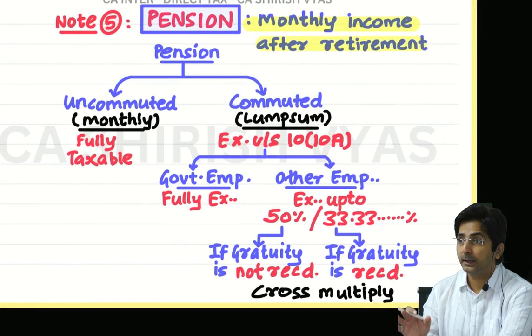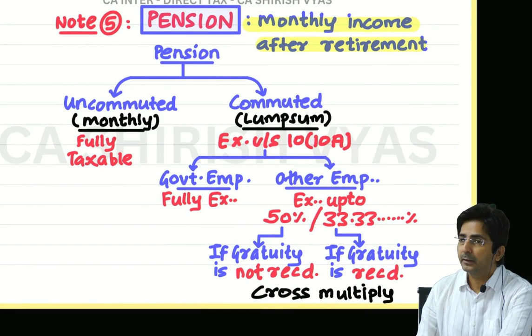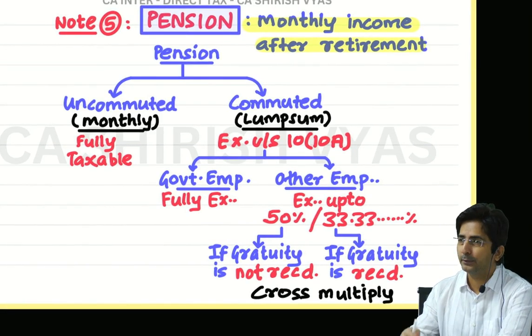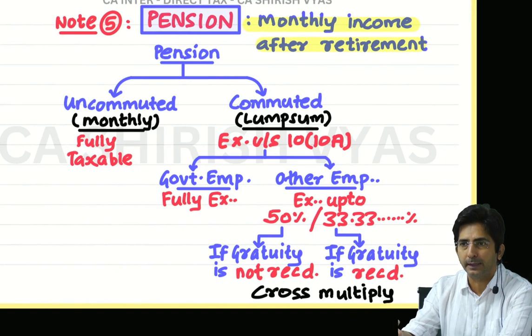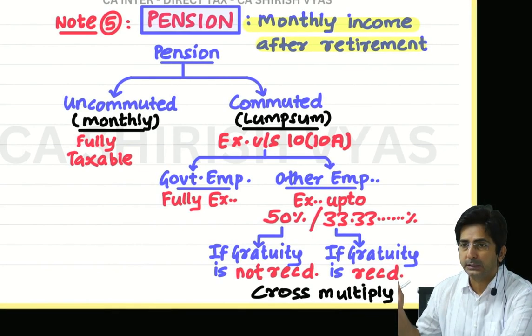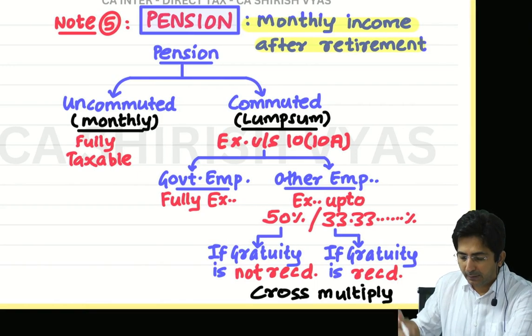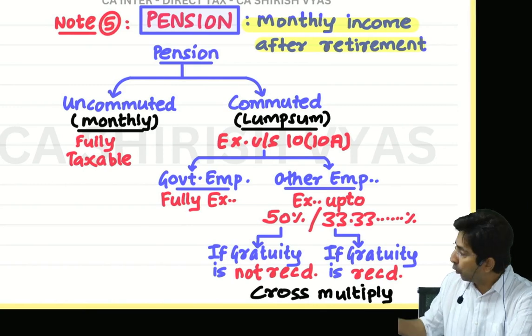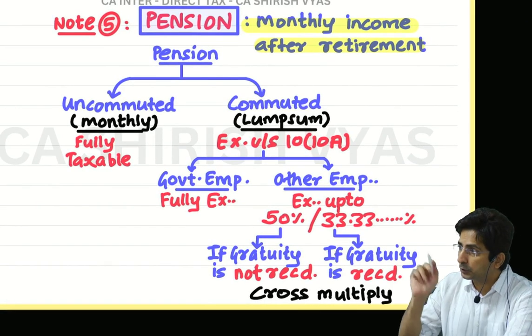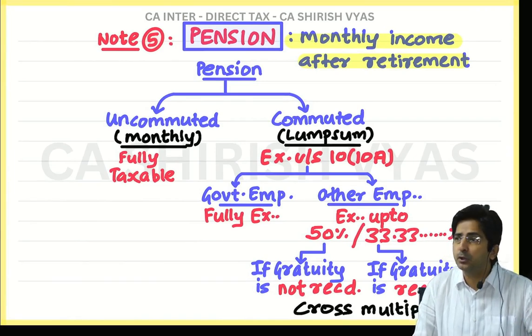We are discussing pension, but it has a connection with gratuity, because after all, everything happens on retirement only. So if gratuity is not received, he is sad, we will give him 50% exemption, and vice versa. And then cross multiply to find out the answer. So this is pension, the theory of pension is over.